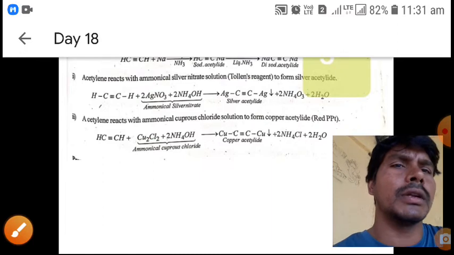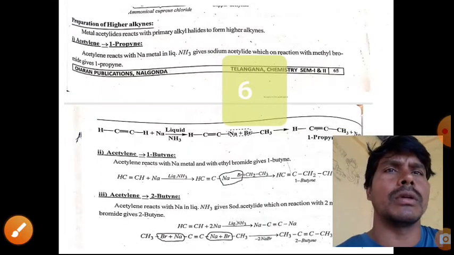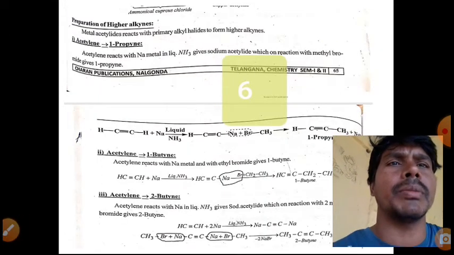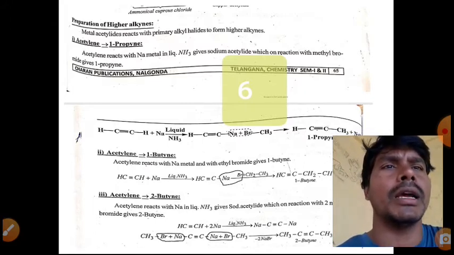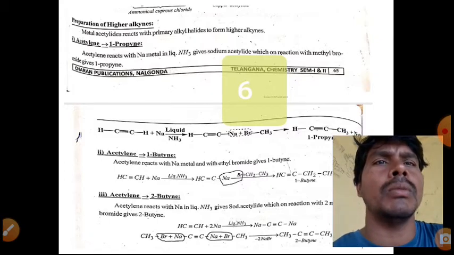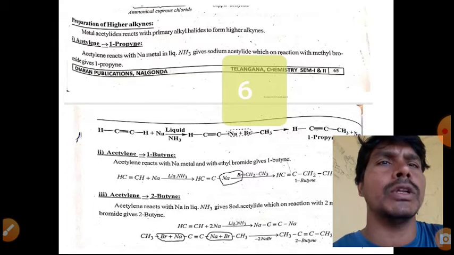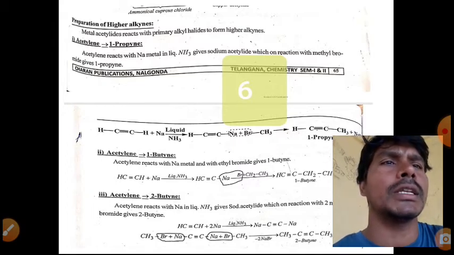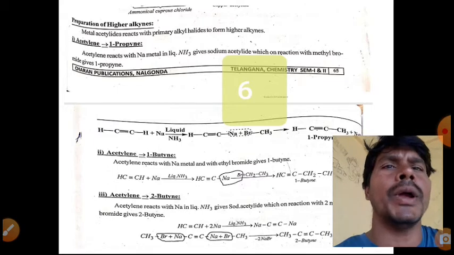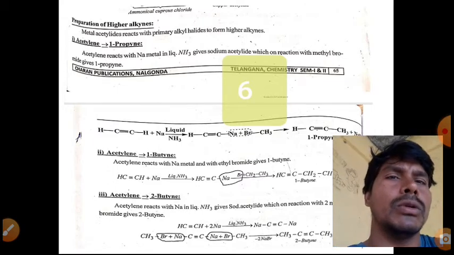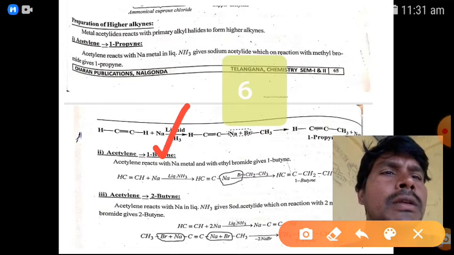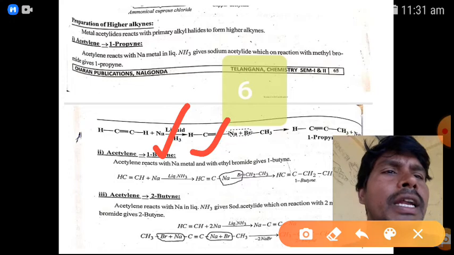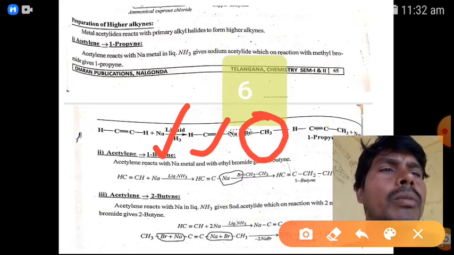So next one, preparation of higher alkynes. Metal acetylides react with primary alkyl halides to form higher alkynes. So, acetylene to 1-propyne. Acetylene reacts with sodium metal in liquid ammonia to give sodium acetylide, which on reaction with methyl bromide gives 1-propyne. So if you observe this reaction, sodium metal gives sodium acetylide, which reacts with methyl bromide, and we get 1-propyne.